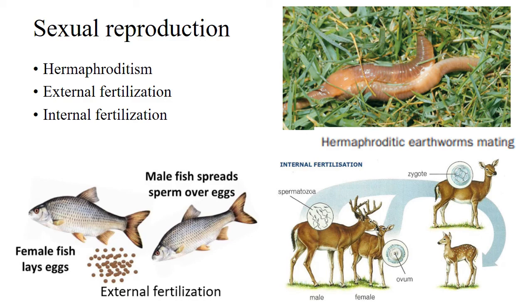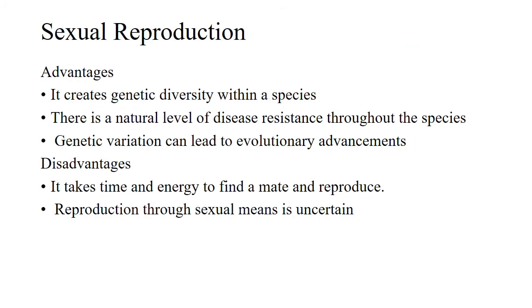Here are some advantages and disadvantages of reproduction. In asexual reproduction, a direct copy, a clone, is produced. This allows reproduction to occur without a mate, but it also increases the chance of a mutation developing within the species. Should the wrong mutation occur, the entire species could eventually be wiped out.